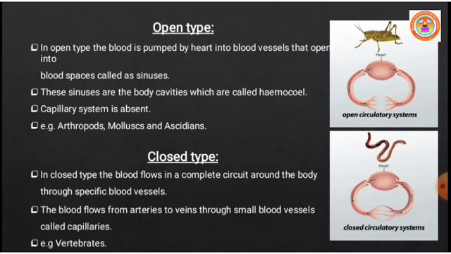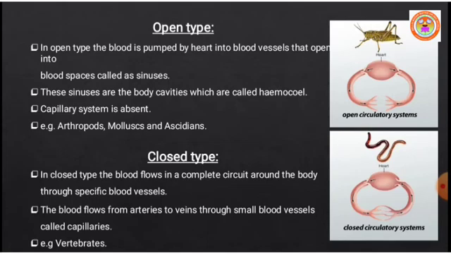In the open type of circulatory system, blood is pumped by the heart into blood vessels that open into blood spaces called sinuses.